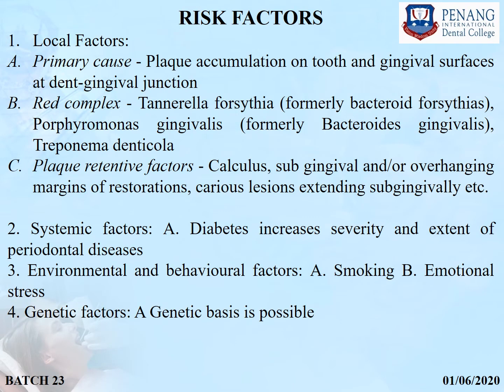Risk factors for chronic periodontitis: it can be local factors, systemic factors, environmental and genetic factors. All these risk factors we have discussed already in the chapter on risk factors. Again, to just summarize, local factors can be primarily red complex or plaque retentive factors, and systemic factors can be diabetes, which increases the severity and extent of periodontal disease. Environmental and behavioral factors can be there, such as smoking or emotional stress, and genetic factors, because some of the diseases have a genetic predisposition and a genetic basis is possible for the disease.